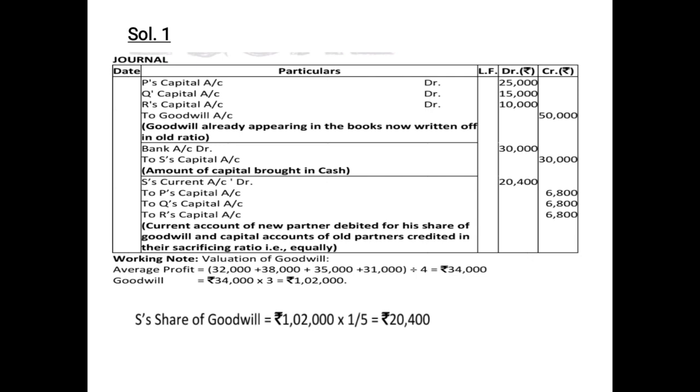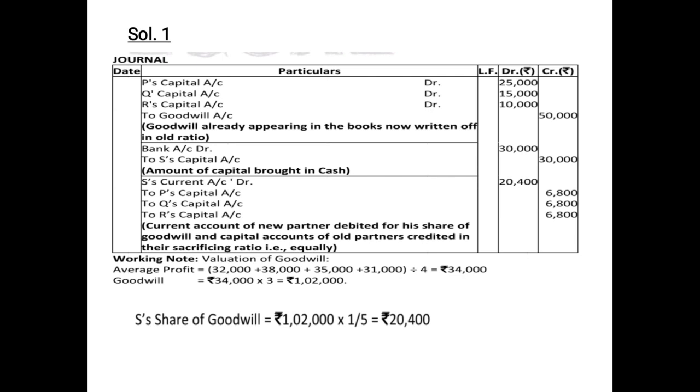We need to calculate the share of S. As we know, the profit sharing share of S is 1/5. Therefore, the goodwill share of S will be 1,02,000 into 1/5, that is 20,400. So this is the amount of goodwill which S was supposed to bring, but he is unable to bring, for which we will need to pass a capital transfer entry.